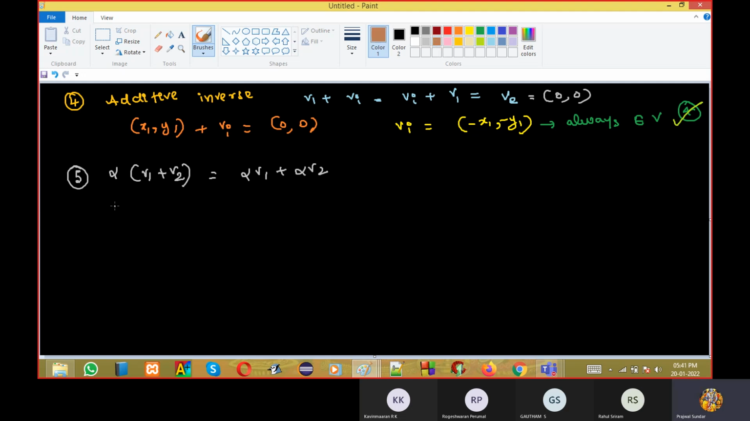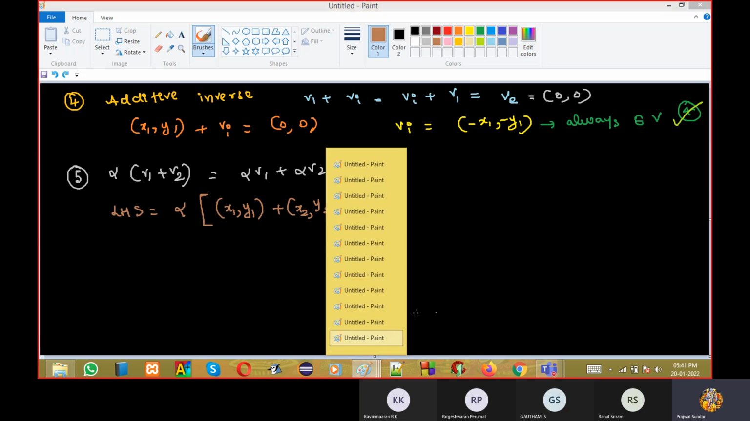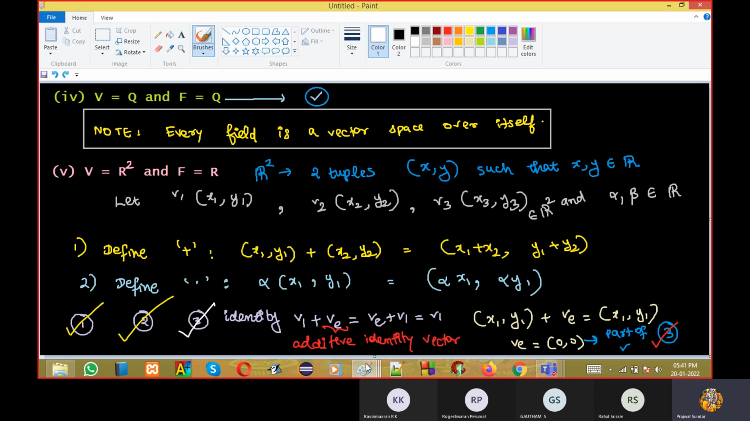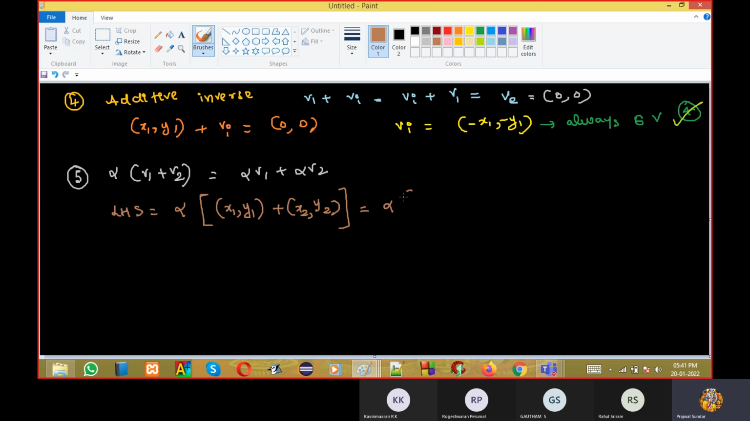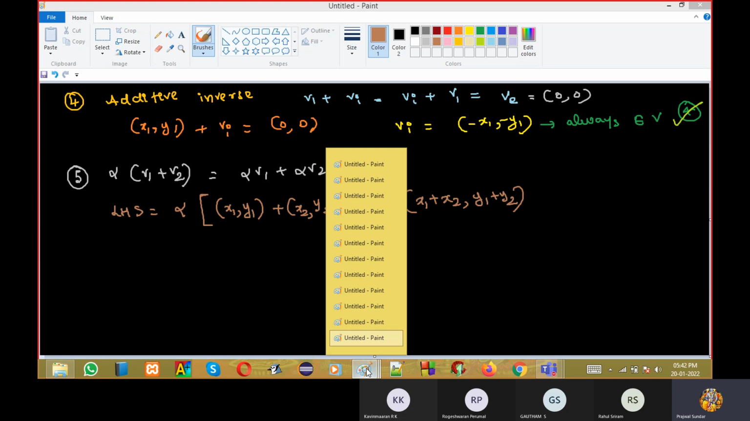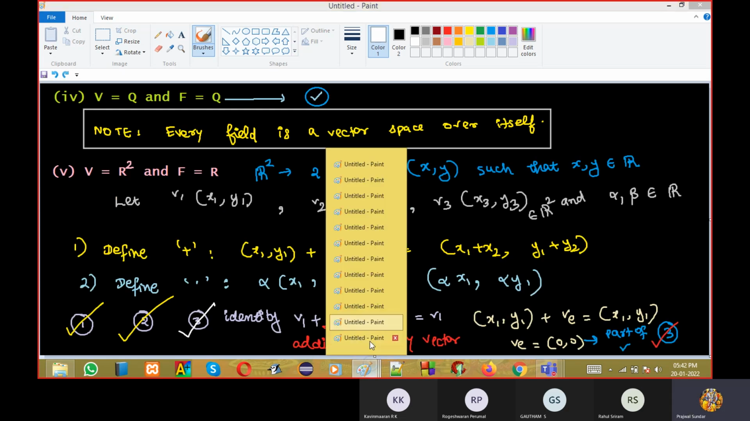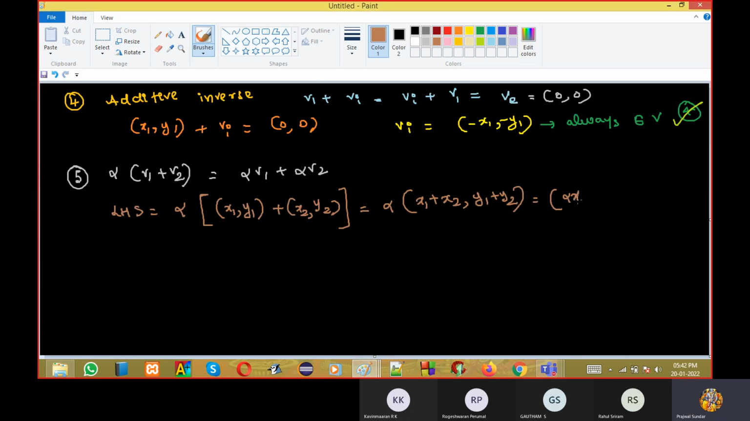If you are taking the LHS, it is alpha into x1 comma y1 plus x2 comma y2. Look at this carefully: we have defined this operation like this, and based on how we have defined it, we should do it. So I'll write alpha into x1 plus x2 comma y1 plus y2. We have defined multiplication like this, so expanding, I get alpha x1 plus alpha x2 comma alpha y1 plus alpha y2. In the exam, you will present like this only. You will write LHS equal to like this. Now the RHS you will write.